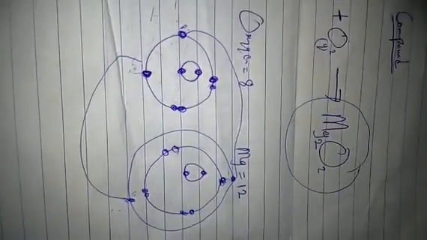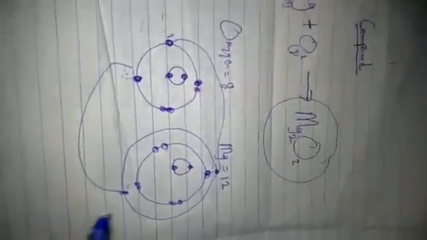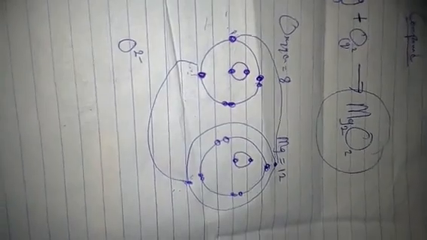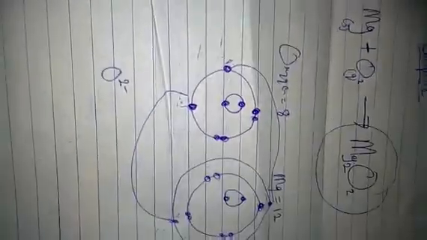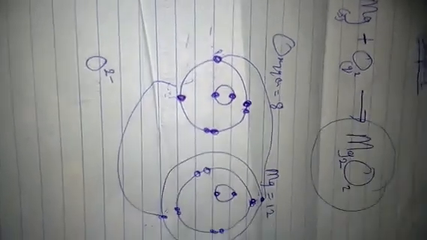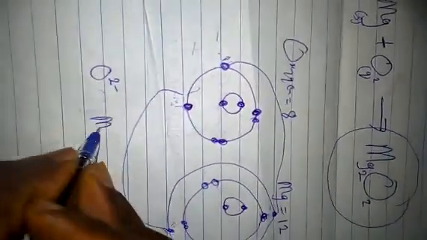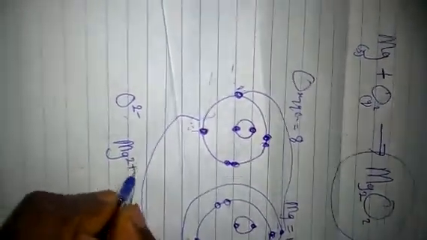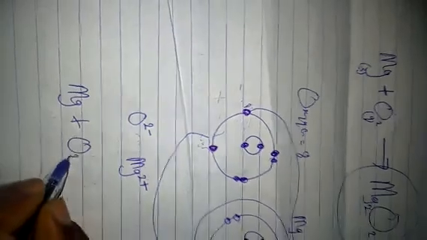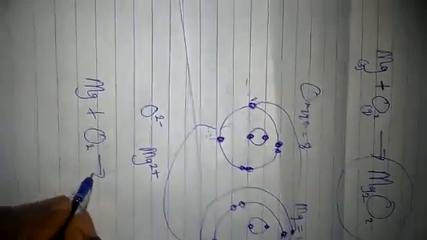And in chemistry, when you are receiving, you become negative. How many did this one receive? 2. So oxygen will become 2 minus. So him receiving the 2 becomes negative. But magnesium giving out the 2 becomes positive: Mg 2 plus. Now what happened in this equation? We have magnesium reacting with oxygen, O2.